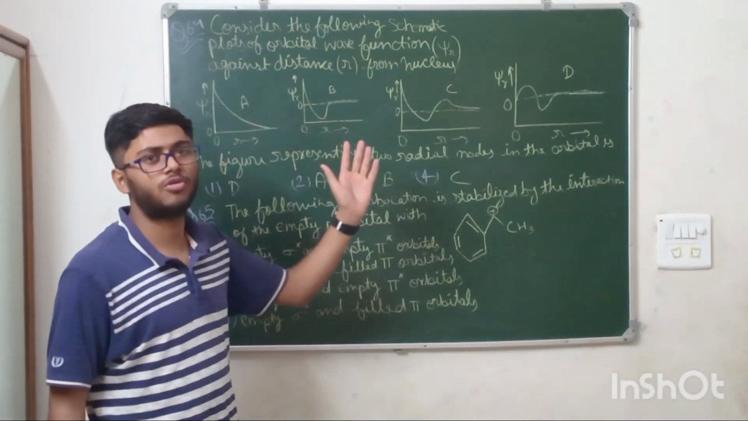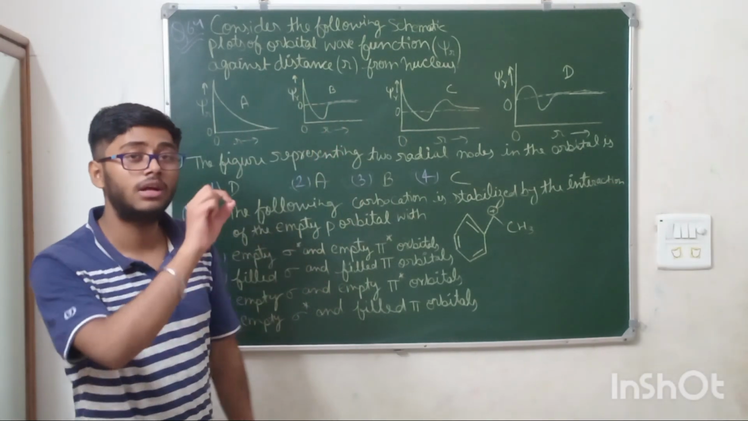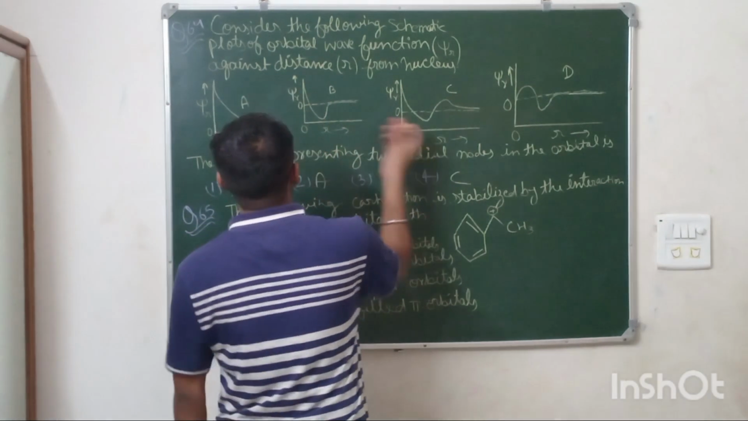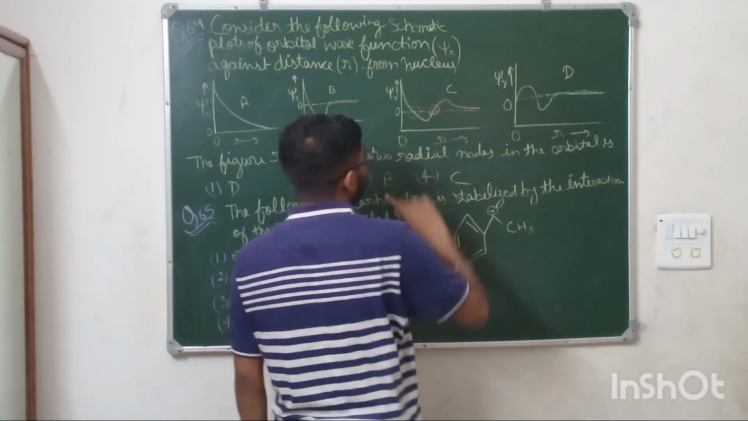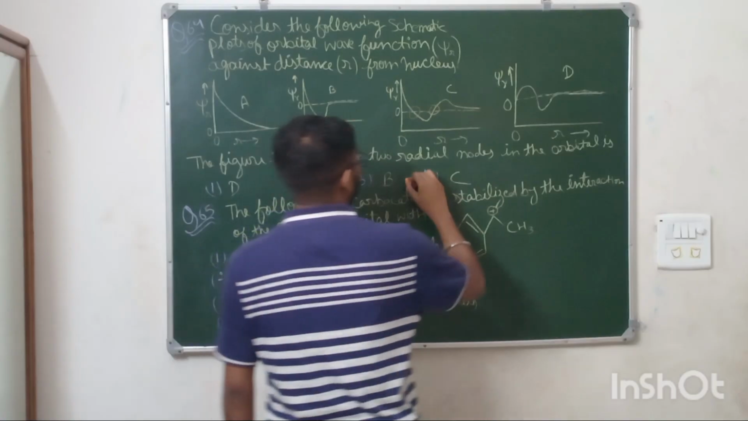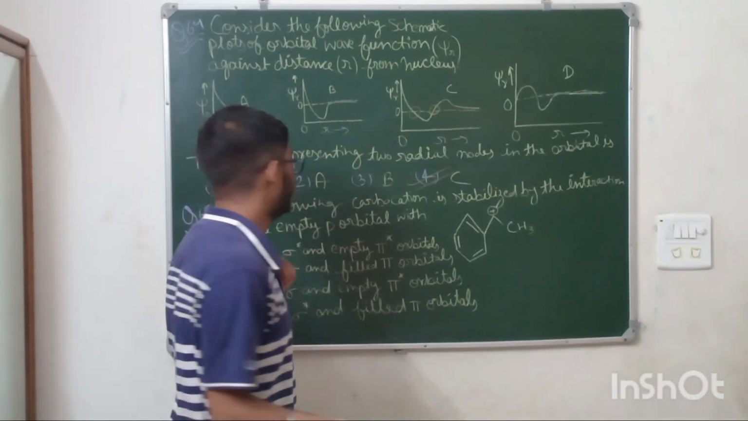Generally, for doing this type of question, you just need to see which of these graphs is cutting the x-axis 2 times. This is cutting 2 times, means this has 2 radial nodes. Means option number C is the answer, option number 4. Simple. 2 seconds question. It was very easy. Okay. Moving on to the next question.